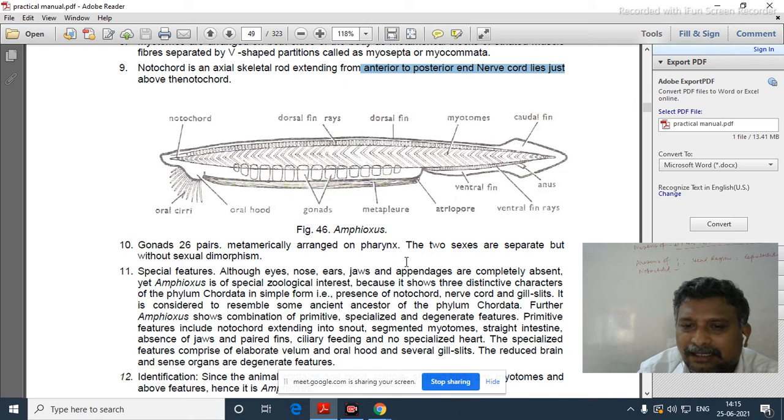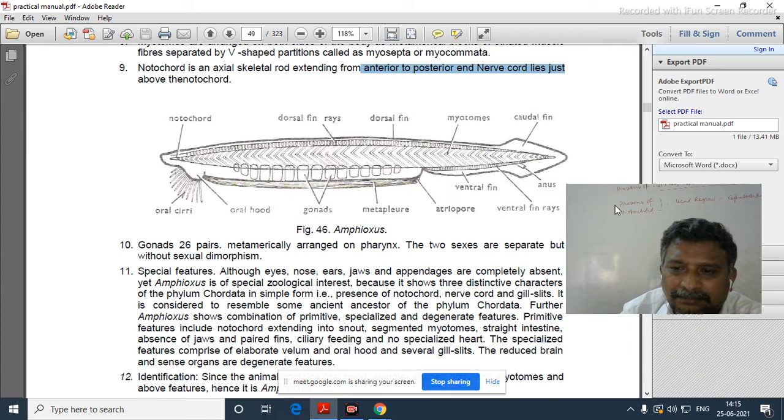Eyes, nose, ears, jaws and appendages are completely absent. Is there any eye? See the diagram. Yes, all of you respond and say the answer. This is our practical class. We have to learn something by seeing that diagram. Yes, is there any presence of eyes? No, sir. Nose? No, sir. Ears, jaws, even appendages? No, sir. No eye, no nose, no ears, no jaws and no appendages.